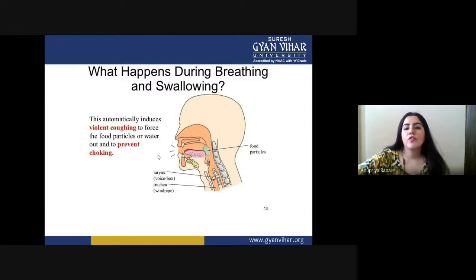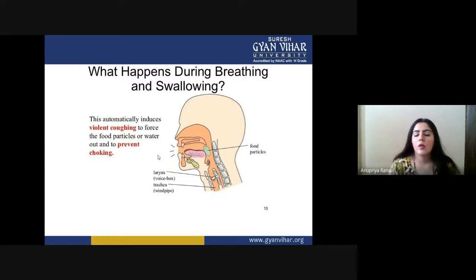So what happens during breathing and swallowing? Sometimes these questions come into our mind, like when we are swallowing, what happens to the breathing process? The esophagus and our air tube look very close to each other. So this automatically induces violent coughing to force the food particle or water out and to prevent choking. So sometimes it includes violent coughing.